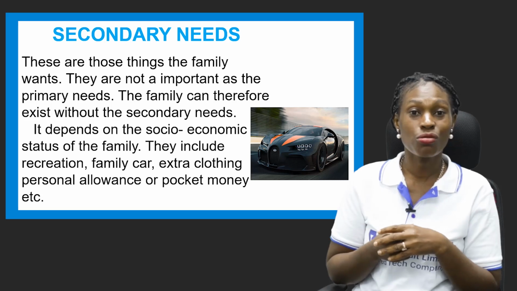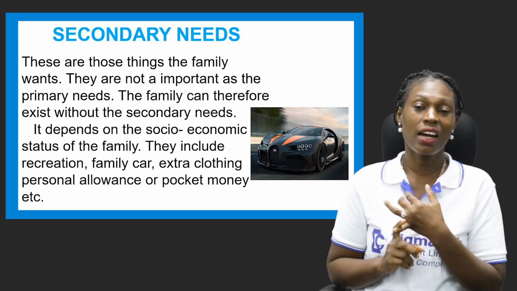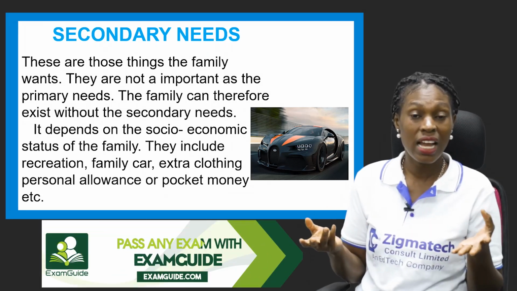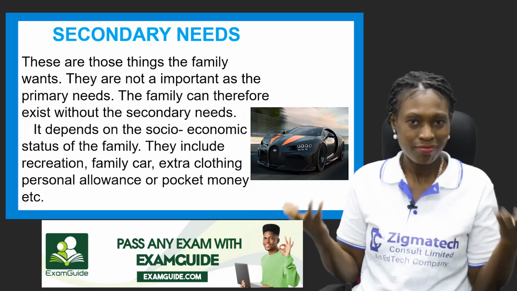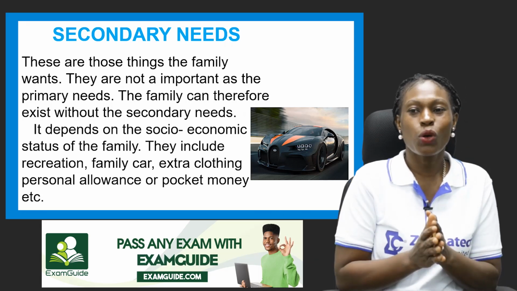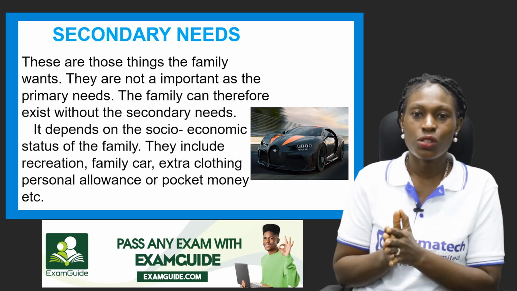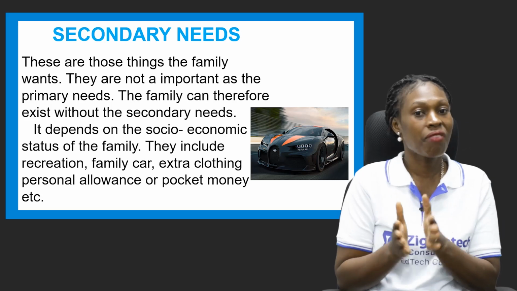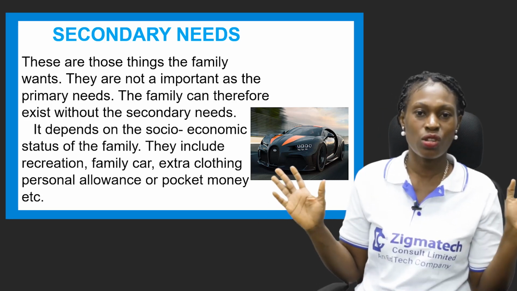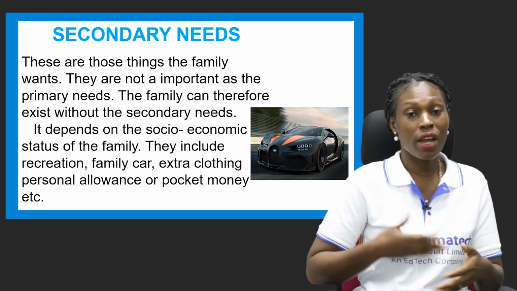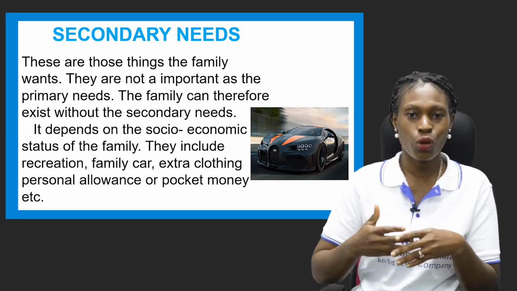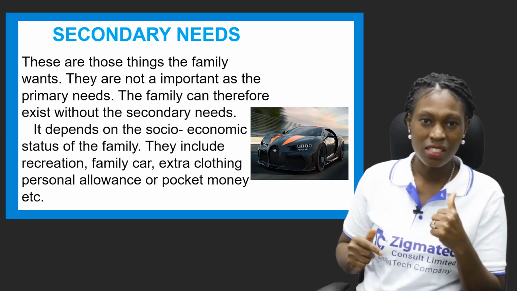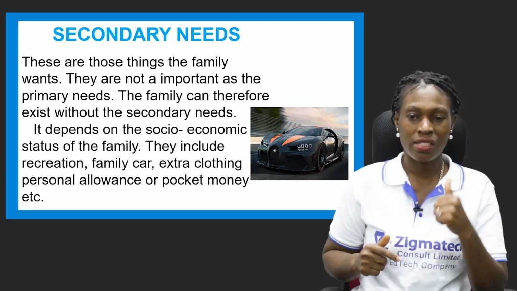If the family has the money to actually meet the primary and basic needs, beautiful. And also the family can actually meet the secondary needs alongside the primary and basic needs, it's okay. So it depends on the socio-economic status of the family. If the family is a high income earning family, you can actually marry both together. It's not a problem. But for a family that's just trying to survive, you cannot be thinking about secondary needs and leaving out the basic or primary needs, which is essential to you as a family.